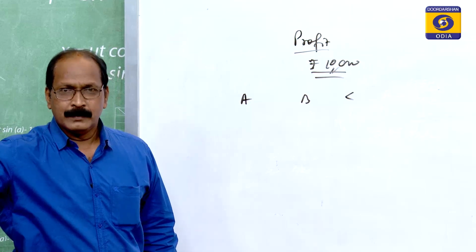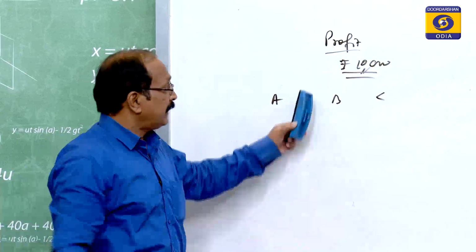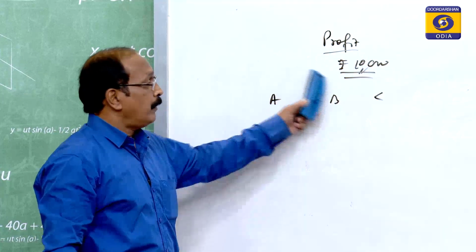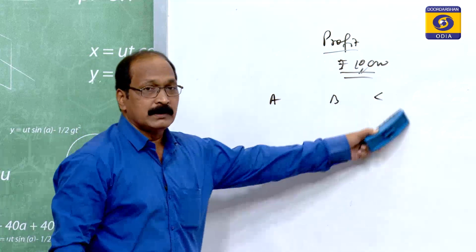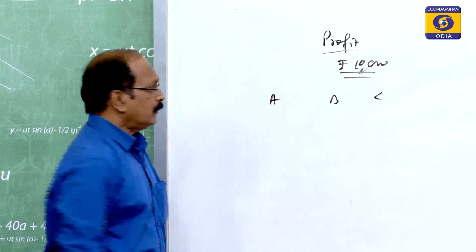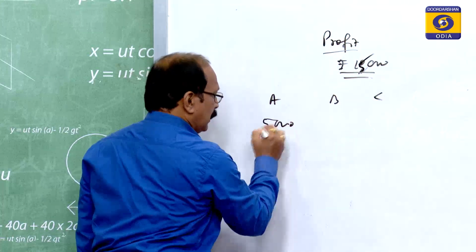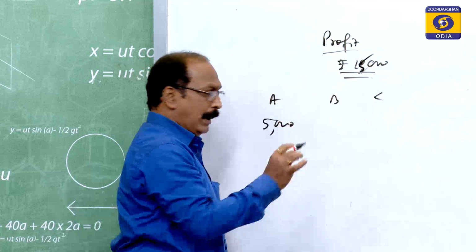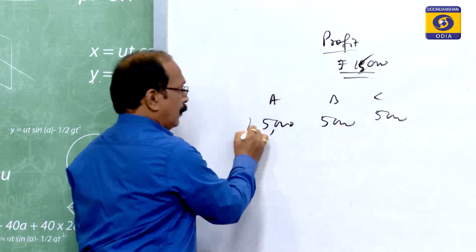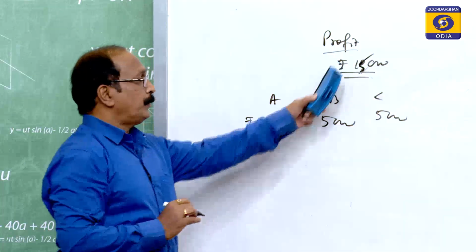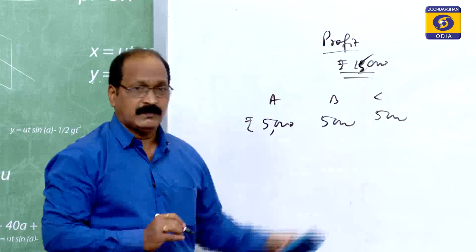Others, can he pay? Can the organization pay? No, because that is the share of partners only. That amount is to be distributed among the partners only. So, suppose it is 15,000. Suppose the ratio is equal. So, 5,000, 5,000 and 5,000. The 15,000 rupees is to be distributed among the three equally, that means 5,000 each.